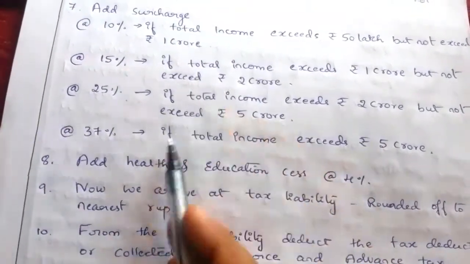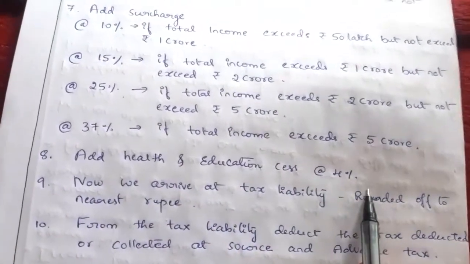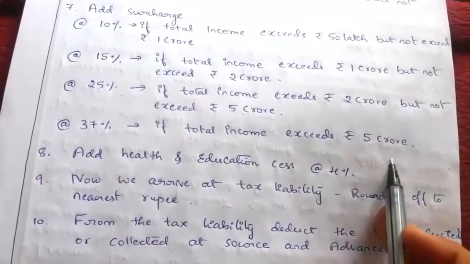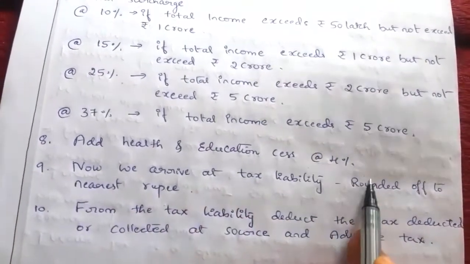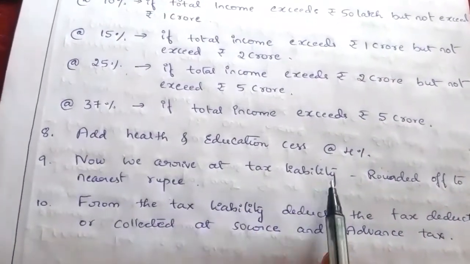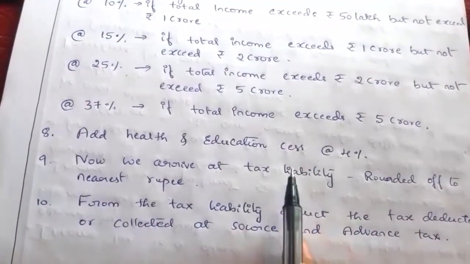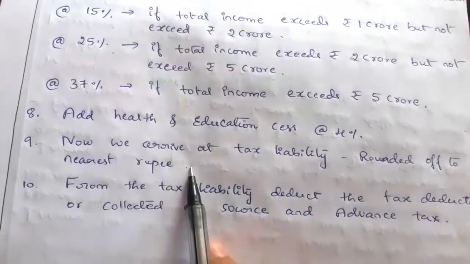So after adding surcharge, the 8th point is to add health and education cess at 4%. So on the tax computed, we have to add health and education cess, that is at 4%. Then we will arrive at tax liability. So that is the actual tax liability. We can round it off to the nearest rupee.